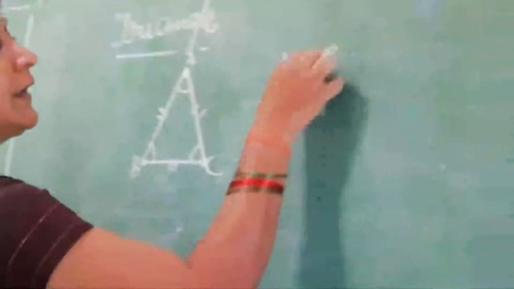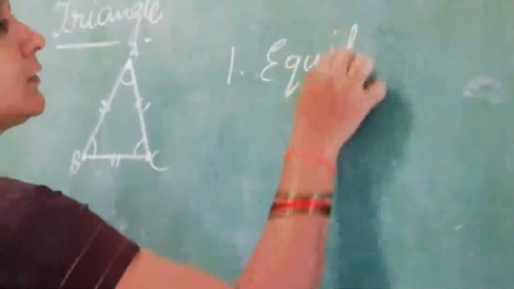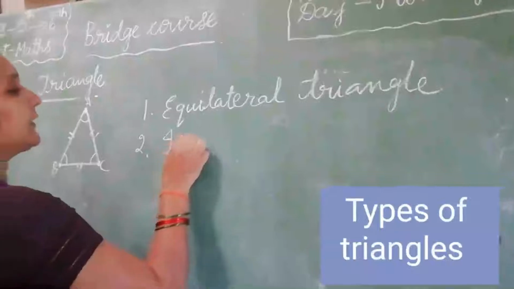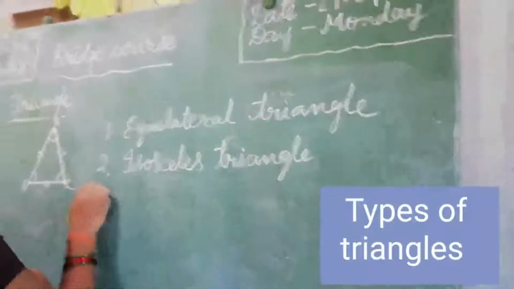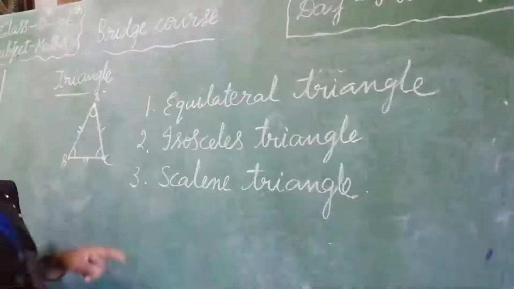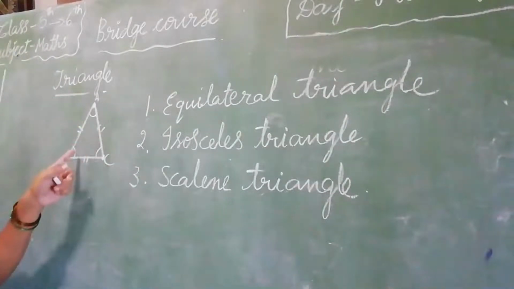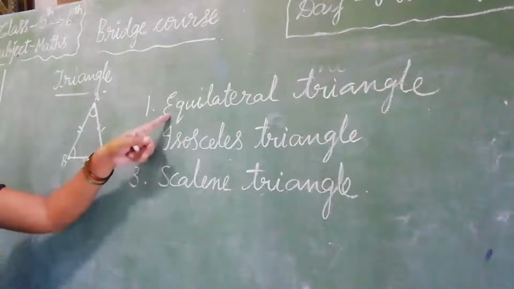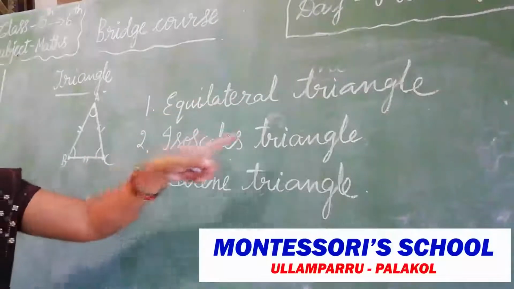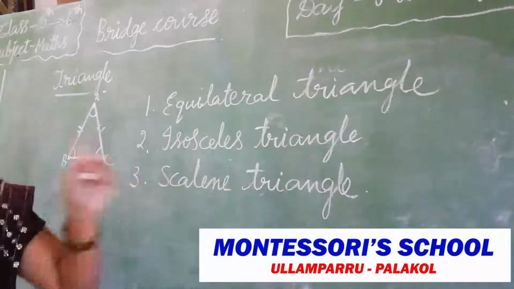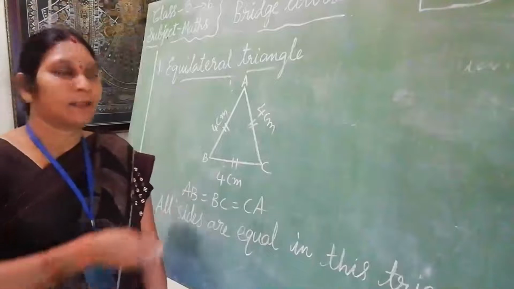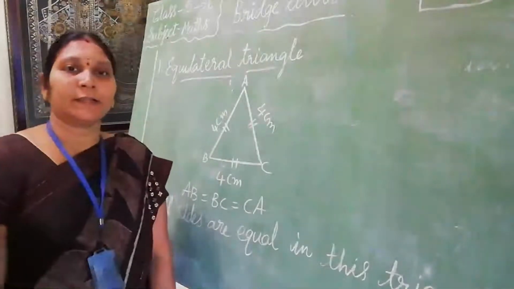First one, equilateral triangle, isosceles triangle, and scalene triangle. How many types of triangles are there based on the sides? There are 3 types of triangle: equilateral triangle, isosceles triangle, and scalene triangle. First I will explain what is called an equilateral triangle.